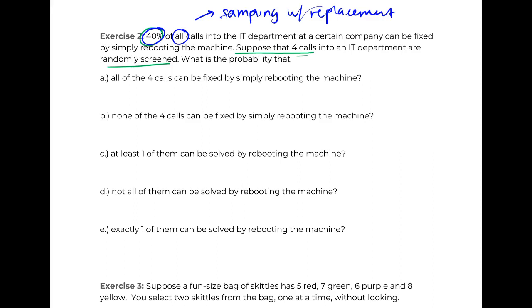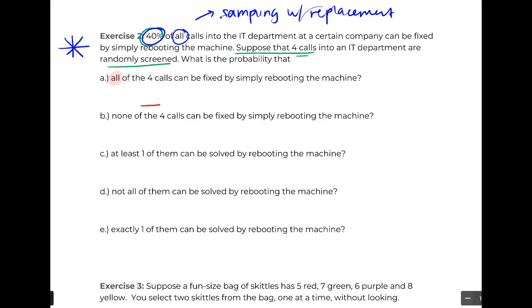So let's see, I have all the different questions I could possibly ask you as a sampling question that come after this. So this is a really good practice problem in terms of making sure that we've seen every single question I could possibly ask about sampling on the exam. So again, we're sampling 4 things, and then we have our different questions I could ask. The first one says all of the 4 calls can be fixed by simply rebooting the machine.